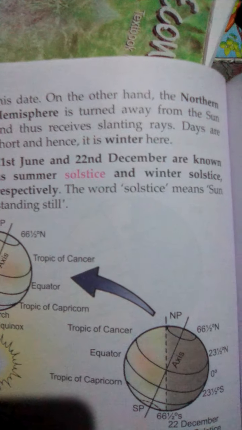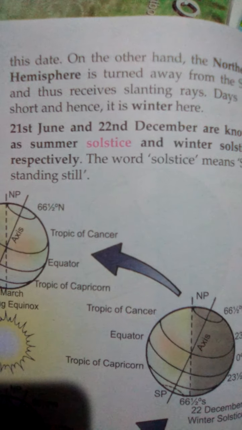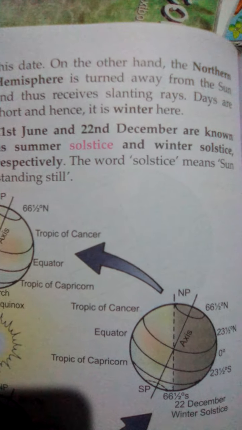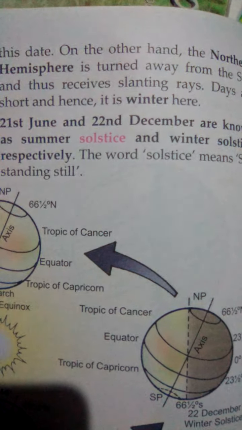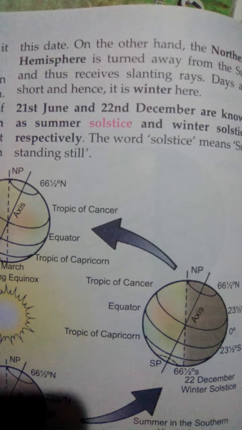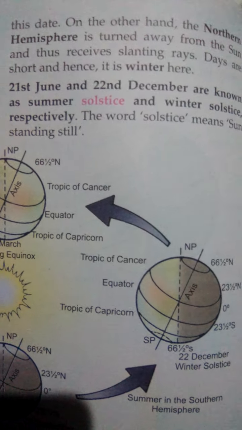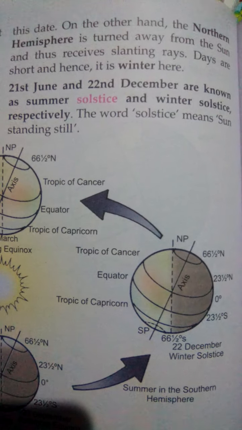On the other hand, the northern hemisphere is turned away from the sun and thus receives slanting rays. Days are short and hence it is winter. 21st June and 22nd December are known as the summer solstice and winter solstice respectively. The word solstice means sun standing still.